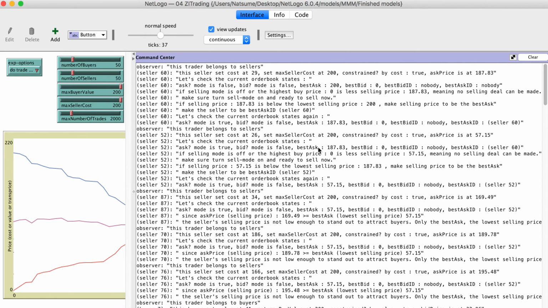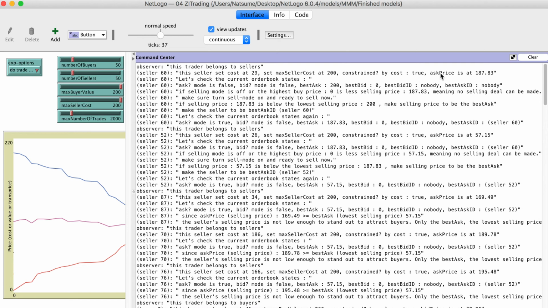So at the very beginning, we step into the model, and we will randomly choose a trader. And it happens that the first trader we choose is a seller, okay? And this seller has its cost that's $29, and there is a maximum seller cost set at 200. This is for all sellers. Their cost will not go beyond 200. And we have the trading constraint, which is 2, okay? Which means the seller cannot sell below its cost, the buyer cannot buy above the valuation.